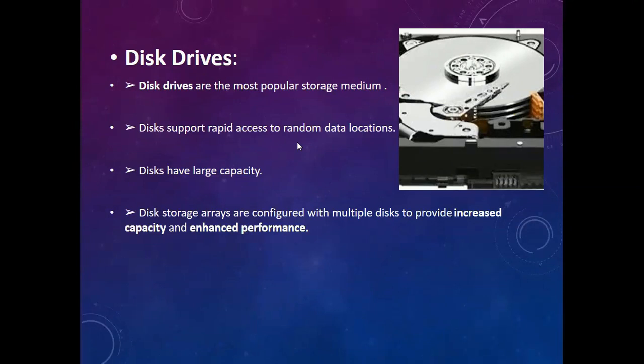The other kind of storage device is disk drives. Disk drives are the most popular storage medium used in modern computers for storing and accessing data for performance-intensive online applications. Disks support rapid access to random data locations. This is one of the main advantages of disk drives. You can access data in a random manner whenever you want, and access is very fast compared to tapes. Disks have larger capacity.